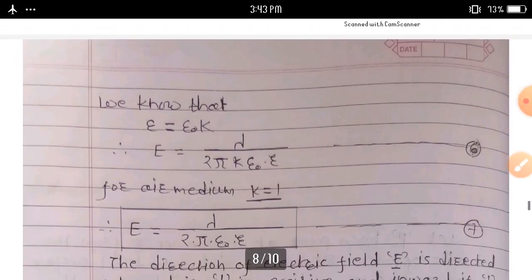Another way, we know that epsilon is equal to epsilon naught k. Then another equation of electric field intensity due to an infinitely long straight charge wire. Here we can put E is equal to lambda upon 2 pi k epsilon naught r, because epsilon is equal to epsilon naught k according to the definition of dielectric constant.